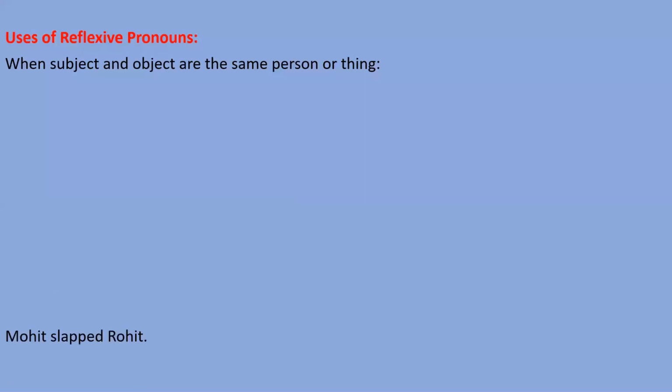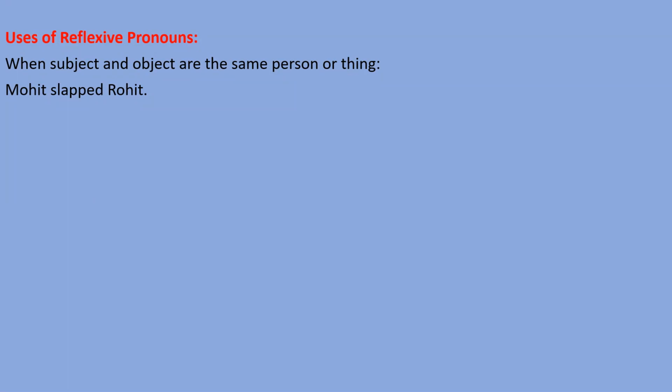Use of reflexive pronouns: when subject and object are the same person or thing. जब कभी subject और object एक ही person हो या एक ही thing हो, then we have to use reflexive pronoun. Like Mohit slapped Rohit. Mohit is subject and Rohit is object; Mohit is someone else and Rohit is someone else.